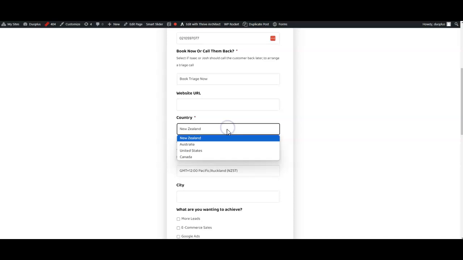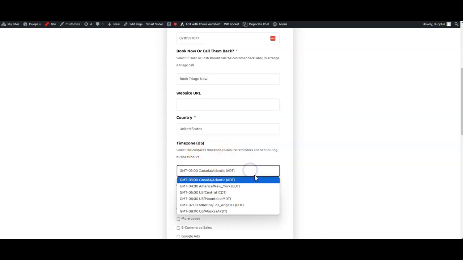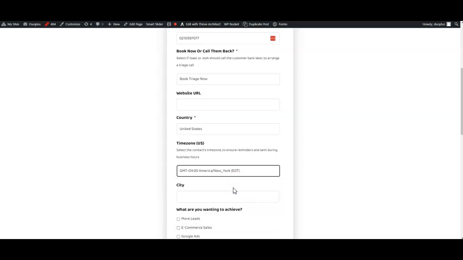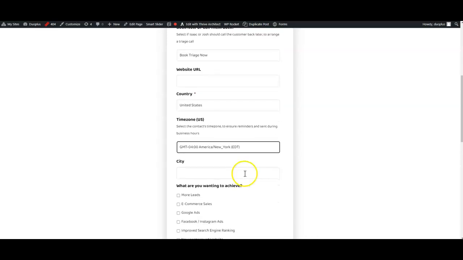For the country, we currently offer these 4 countries to choose from. So if we have a client in the United States, then you'll see this time zone field here will update to reflect that. So for here, you can choose any of the time zones that apply to the US. You might have to do a Google search to get this right, but this is just making sure that we send out notifications to them at times that are useful to them, rather than sending them a text at midnight reminding them of their call tomorrow or something like that.